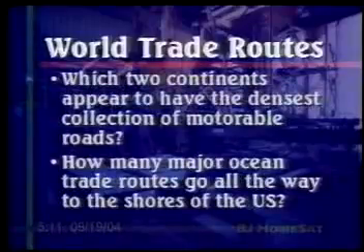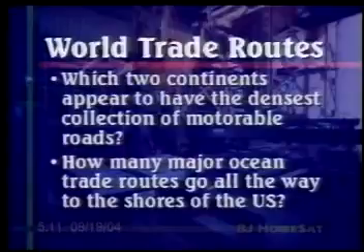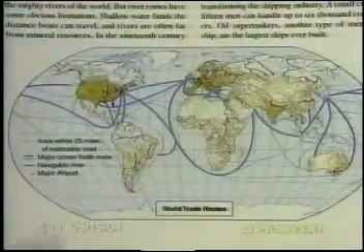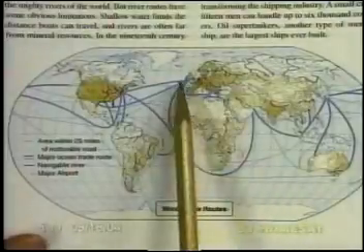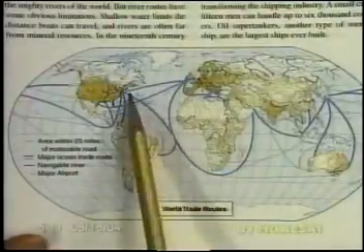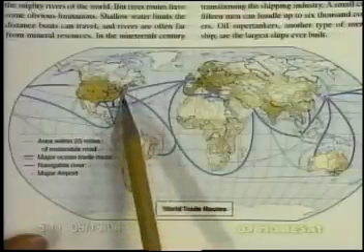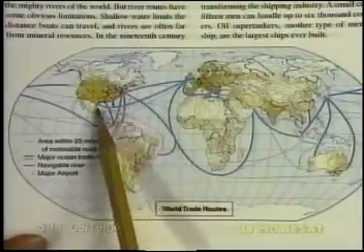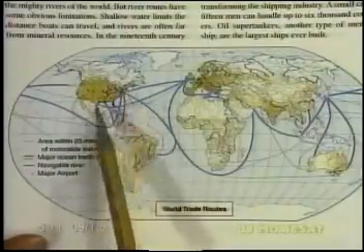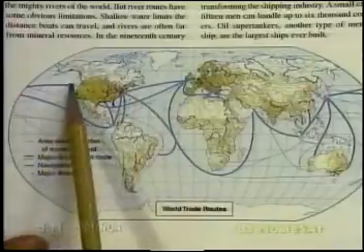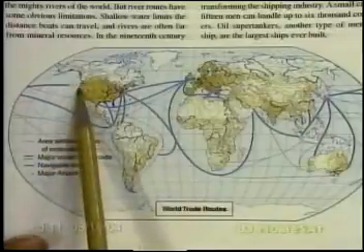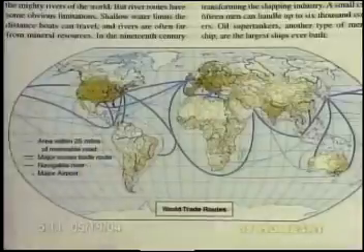How many major ocean trade routes go all the way to the shores of the U.S.? And again, they're listed major, but the thick ones are the ones we really want to refer to as major. And we can count them here: 1, 2, 3, 4, 5, 6, all on the East Coast. There is one major one, but then it branches off to 2 smaller ones here on the West Coast.